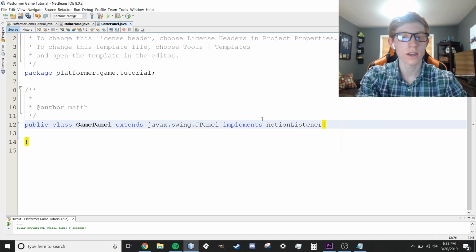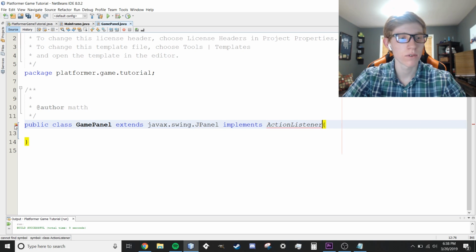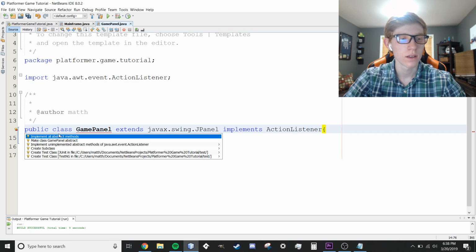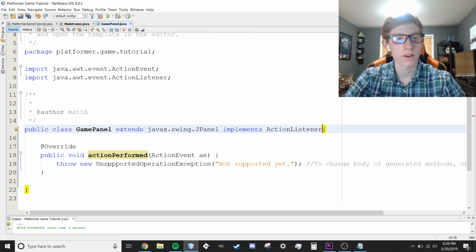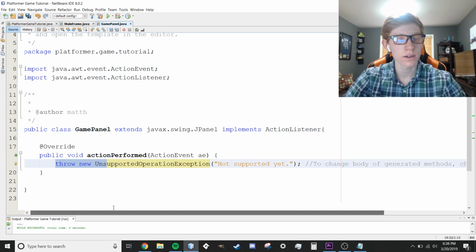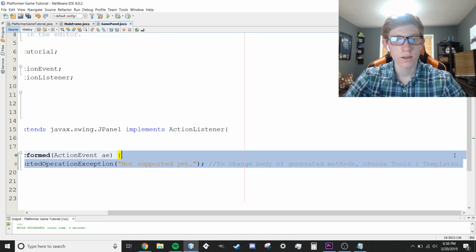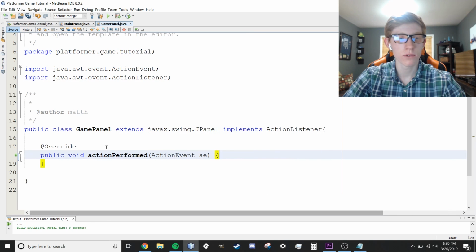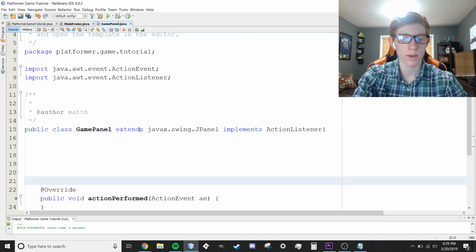ActionListener right there. I believe we need an import for that. There's the import, and it should also make us create the method. Implement all abstract methods is what we're going to want. We're going to click that right there, and it's going to create the actionPerformed method. We don't need this throw line here. You can get rid of that, so we're going to backspace that right there. There we go, and we're just going to leave that for now. Let's not worry about that. We'll get back to that later.